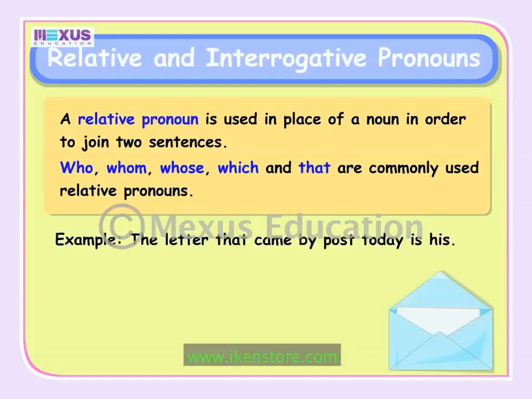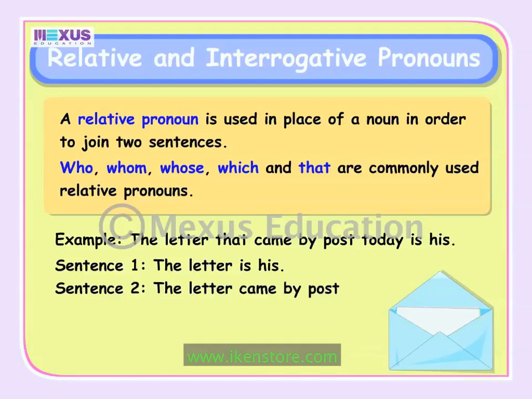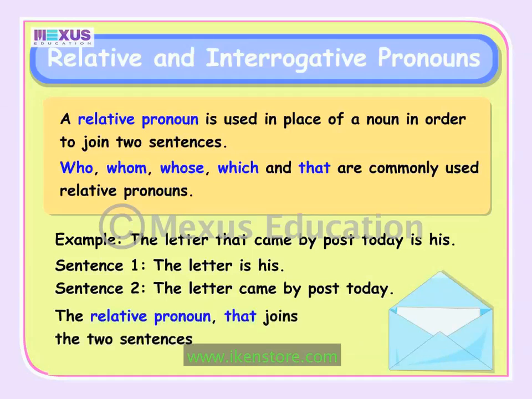Let us take an example. We have two sentences here. The letter is his and the letter came by post today. The letter that came by post today is his, is made of two sentences. The relative pronoun that joins the two sentences by replacing the noun letter in the first sentence.